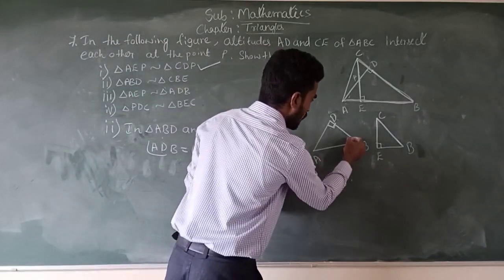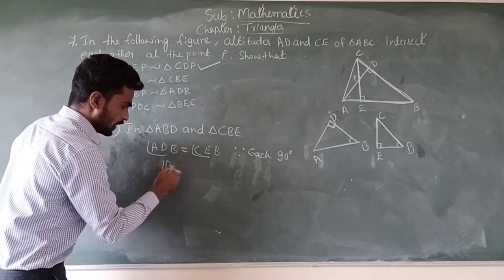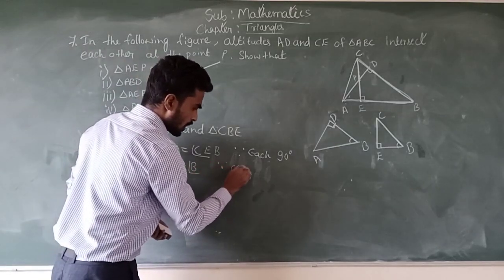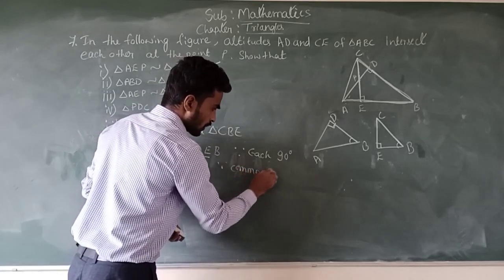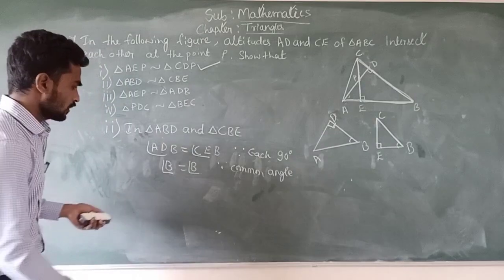And also angle B is equal to angle B, because it is a common angle for both the triangles.